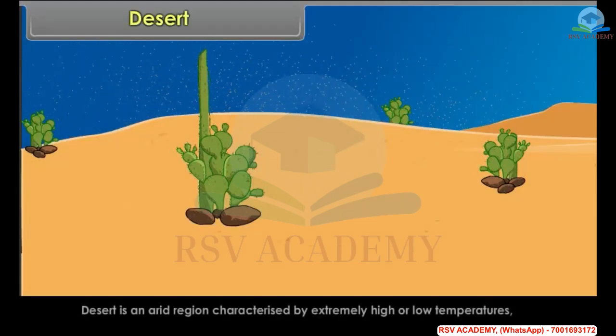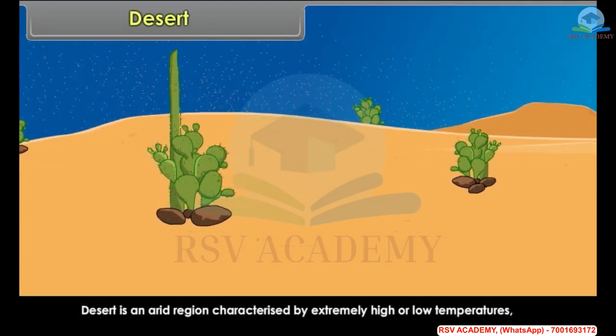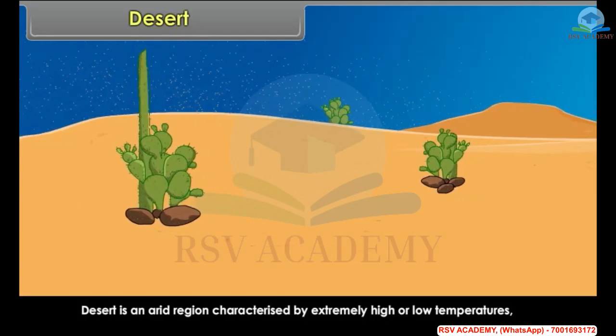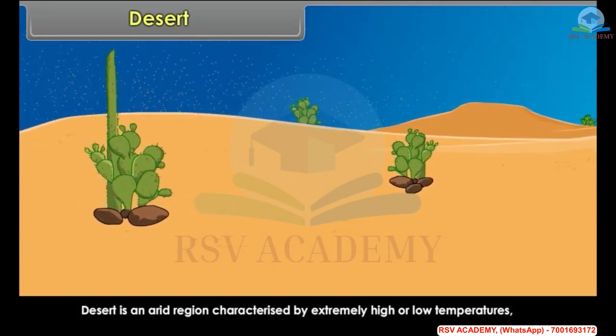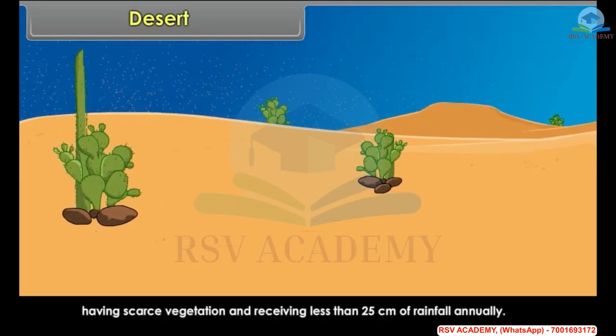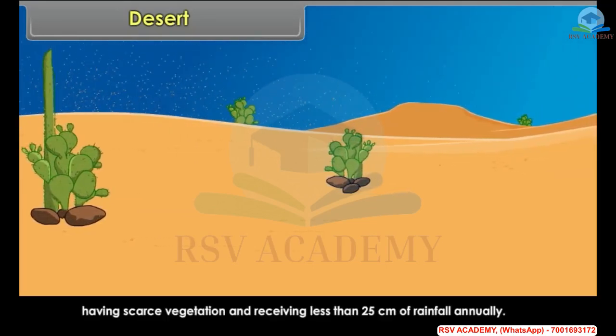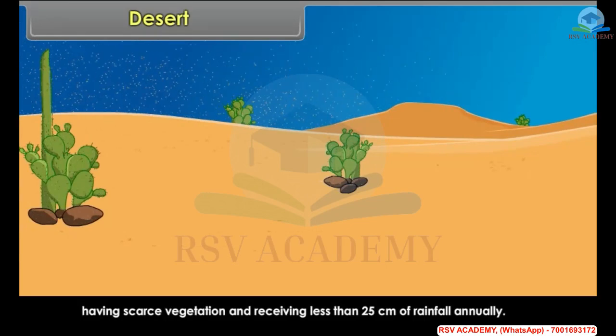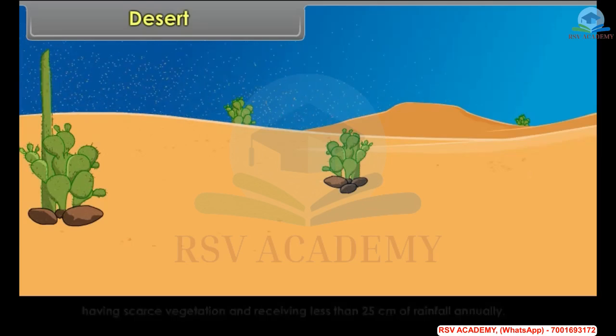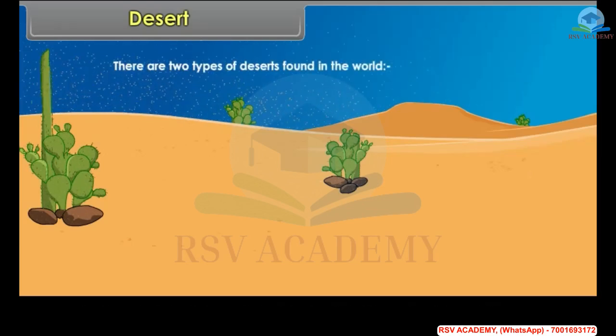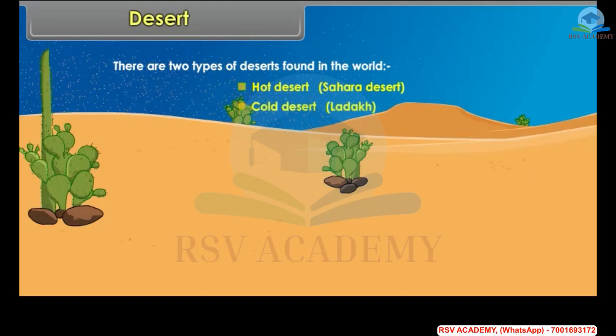Desert. Desert is an arid region characterized by extremely high or low temperatures, has scarce vegetation and receives less than 25 centimeters of rainfall annually. There are two types of deserts found in the world: hot desert, Sahara Desert, and cold desert, Ladakh.